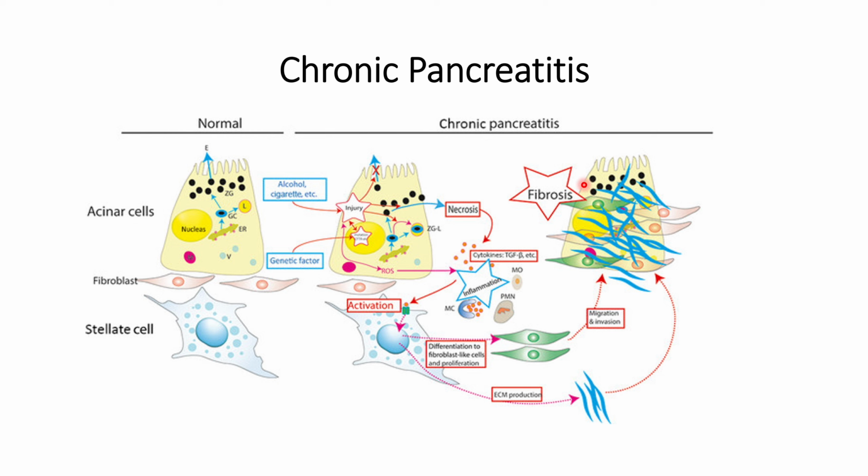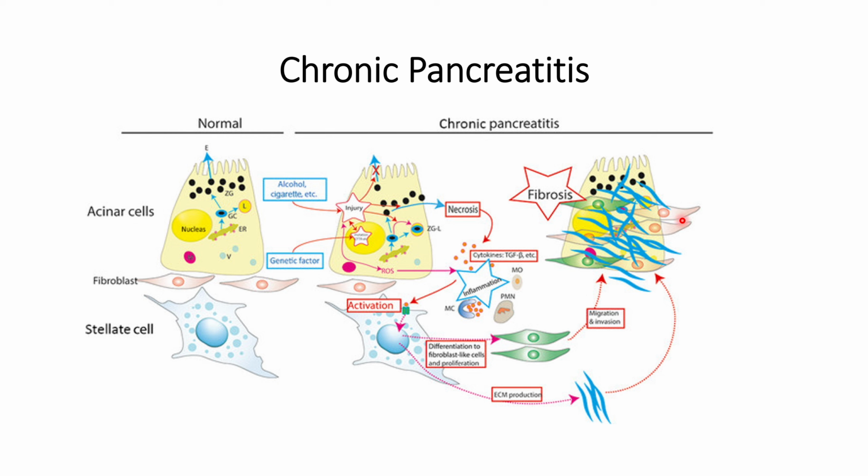All this together will cause what is shown in this figure, a schematic of the actual process, in which there are fibroblasts which are usually found normally near the acinar cells, and there are these activated stellate cells which have migration and invasion properties.